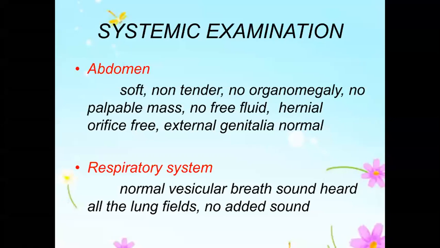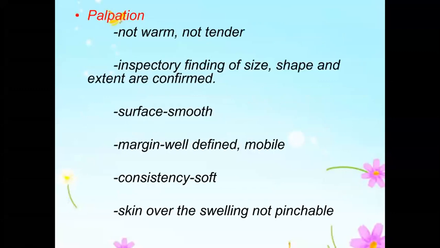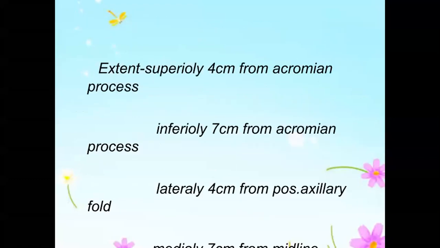If I am examining a hernia, then I look at the abdomen first, then come to the chest. Suppose a swelling, the same sebaceous cyst, is present in the abdomen, I'll go to that. So now you go back to the local examination. Have you understood? I have used pinchable. Skin is not pinchable everywhere, or somewhere it will be pinchable.